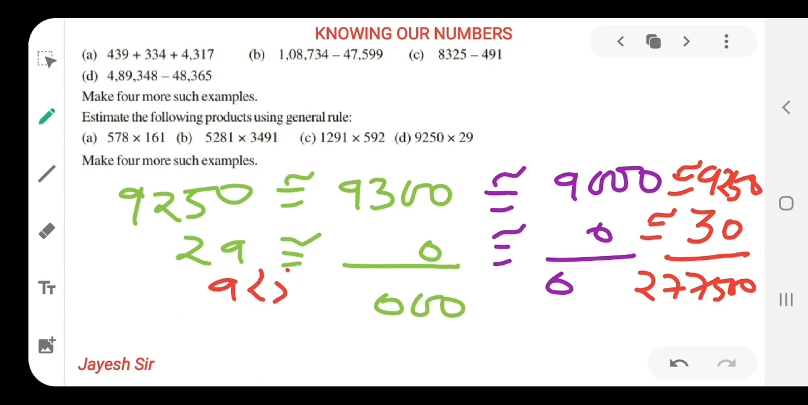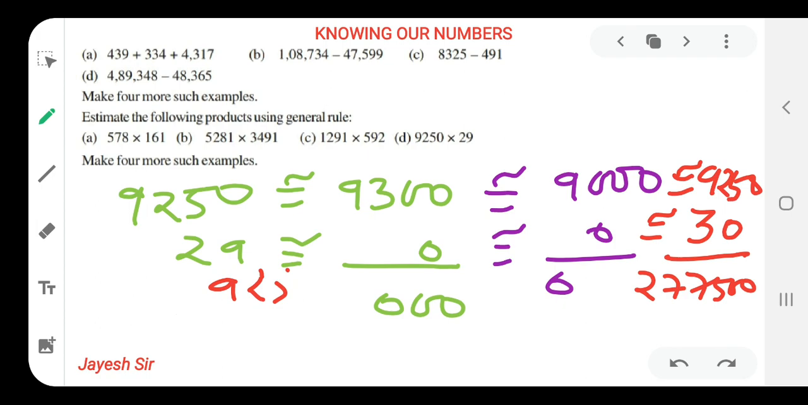Why have we rounded off to the nearest tens? Because in this only two digits are there, that's why it can be rounded off to the nearest tens, friends. Here three digits are there, that means two zeros, so it can be rounded off to hundreds. If there are four digits, then it should be rounded off to 1000. I hope you all might be getting it, and you can relate it with that.